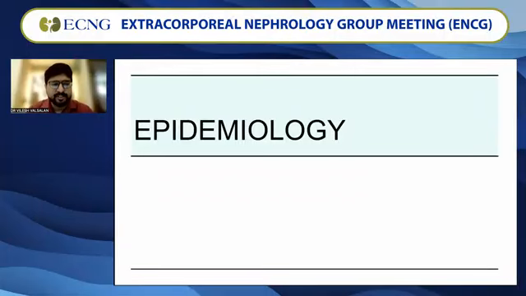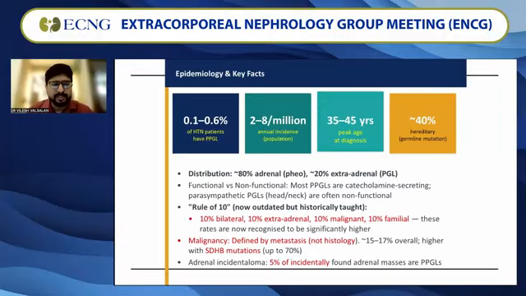Looking at the epidemiology, almost 0.1 to 0.6% of hypertensive patients have PPGL. The incidence is 2 to 8 per million annually, with a peak age of presentation between 35 to 45 years. The most important point is that about 40% have a hereditary germline mutation. The distribution is adrenal 80%, extra-adrenal 20%. Most of them are functional; some can be non-functional when present in areas like the head and neck. The rule of 10, once upon a time a great MCQ question: 10% bilateral, 10% extra-adrenal, 10% malignant, 10% familial. These rates are now different in the current setup, but still the rule of 10 holds on.